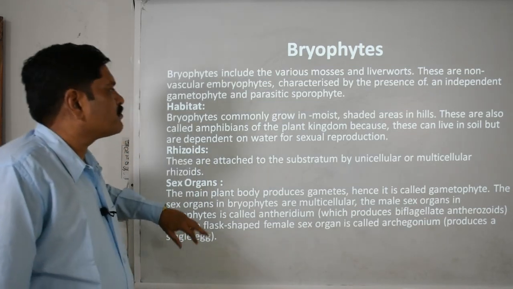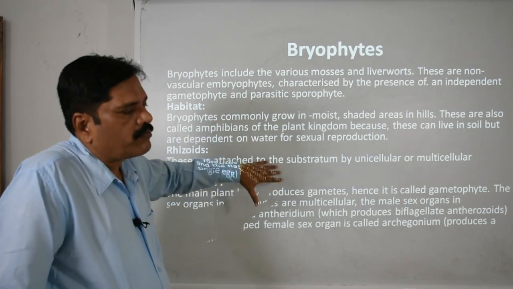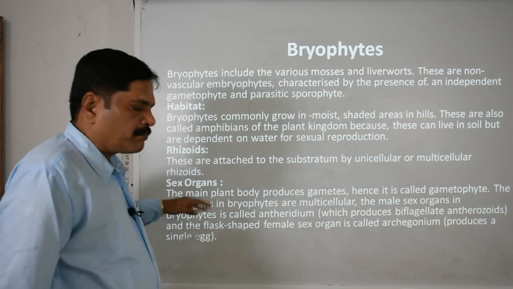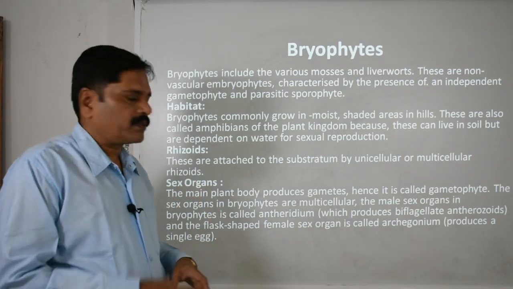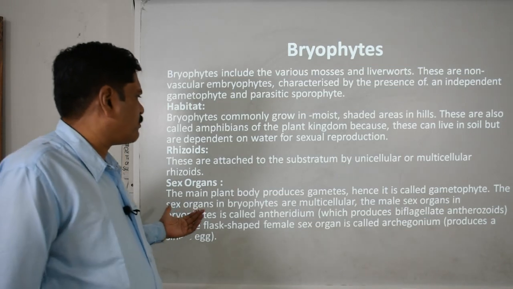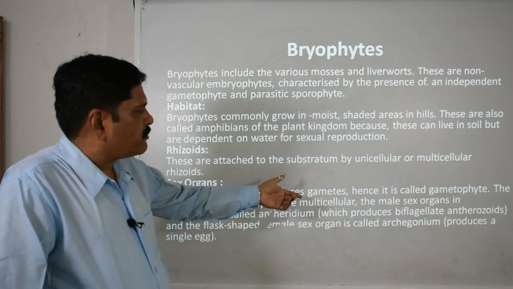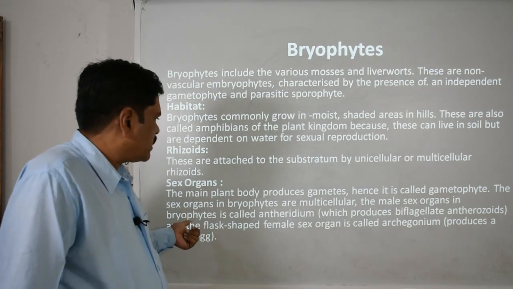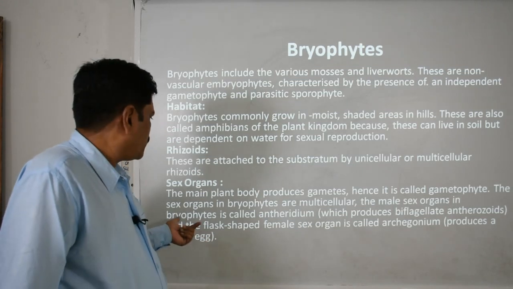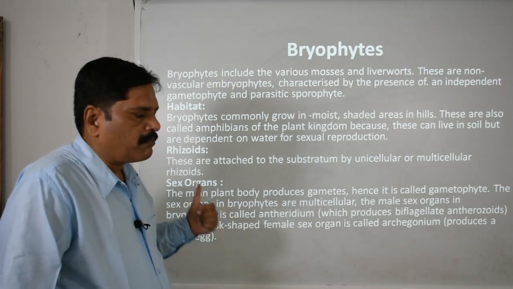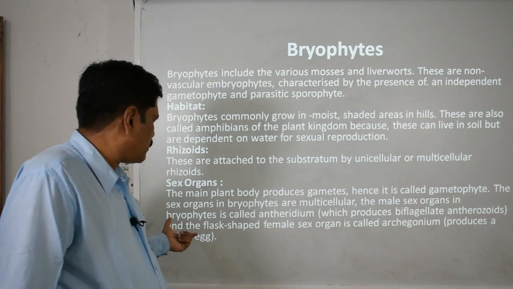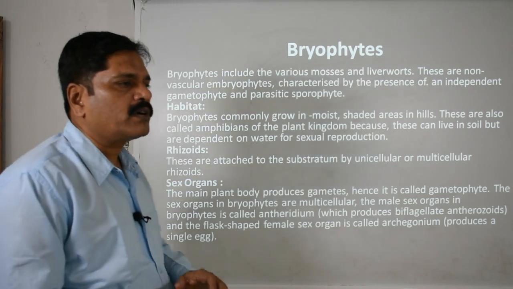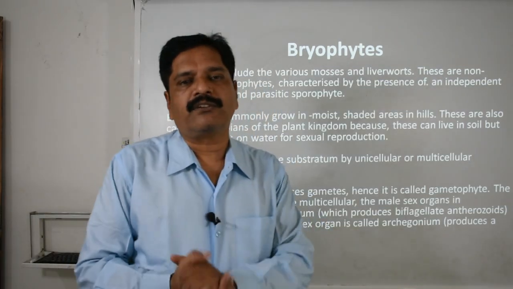The rhizoids are there. These are basically responsible for the attachment of this thallus-like structure to the substratum, clear, but these are not branched in nature. Then the sex organs: who is responsible for producing the gametes? Basically, they are present on the gametophytes, clear, and they are multicellular. These are called the antheridium, the male reproductive organ, and the flask-shaped female sex organ that is called the archegonium. So remember these two words, one is antheridium and the second is archegonium.